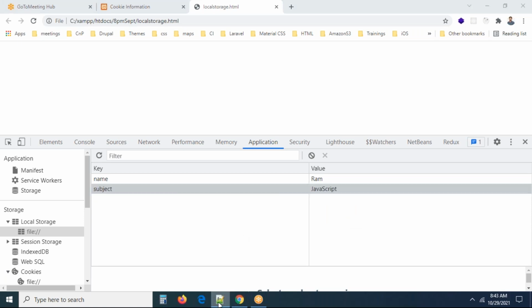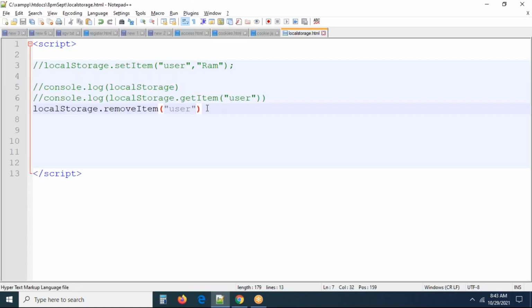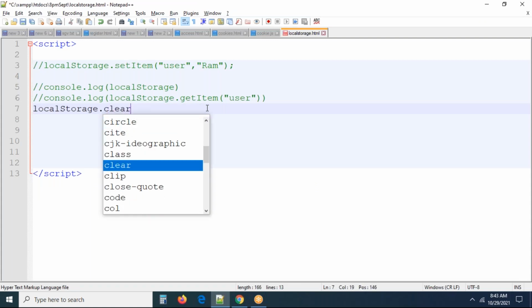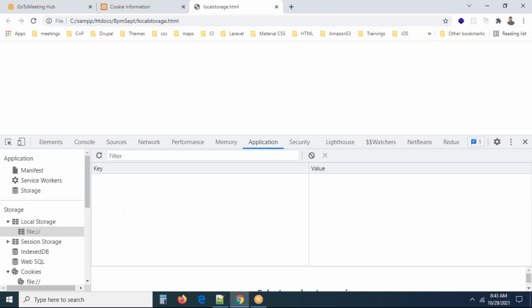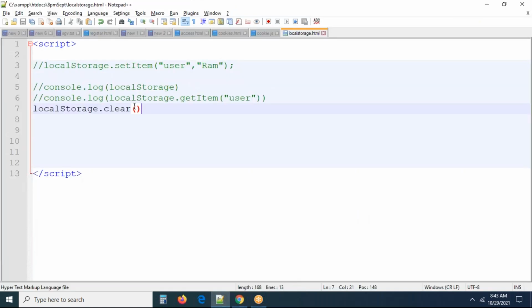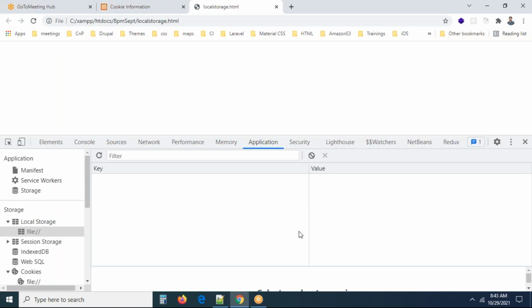Now I want to write the function clear. And just writing the function clear. Let me check this. What is going to happen if you refresh the page? It is clearing completely. So what will remove item do? We can remove one item, right? Remove item can remove one item. Clear can clear all the local storage, right? There are no values here also, right? This is exactly the concept.